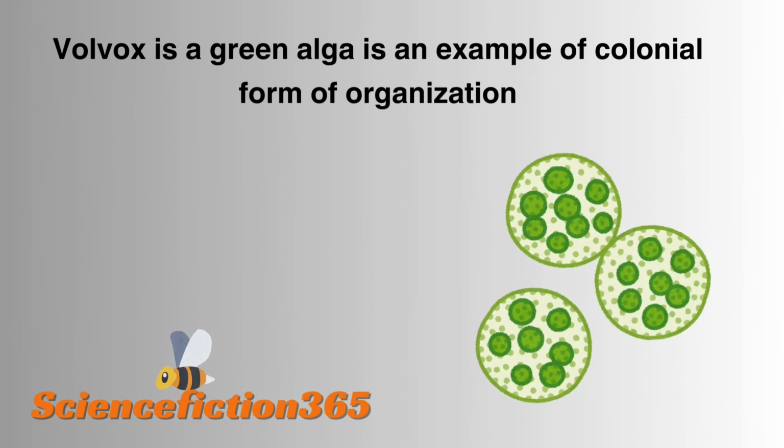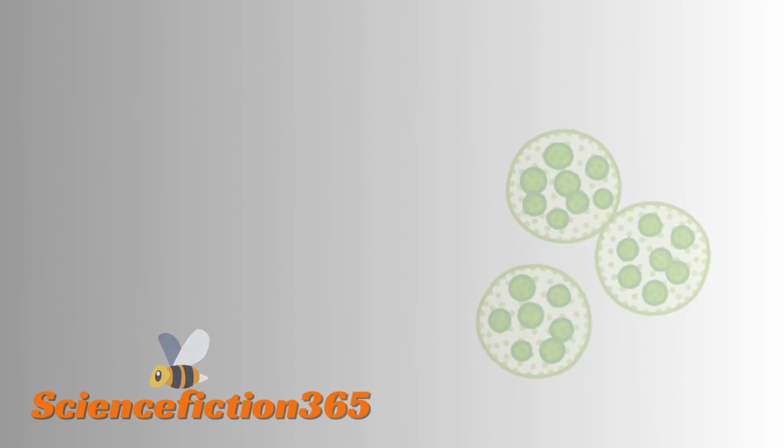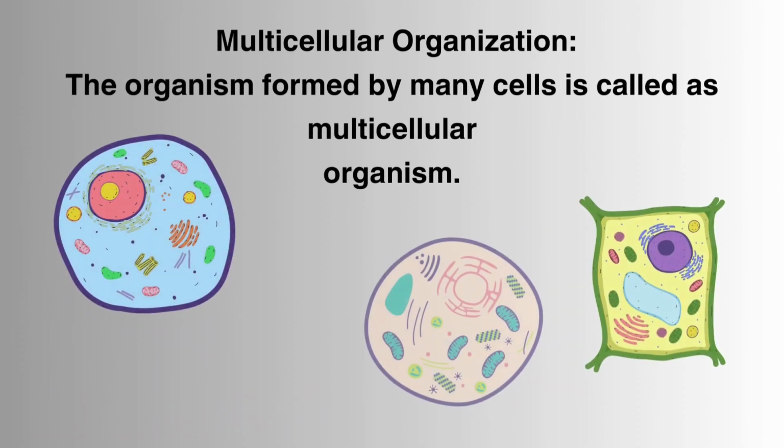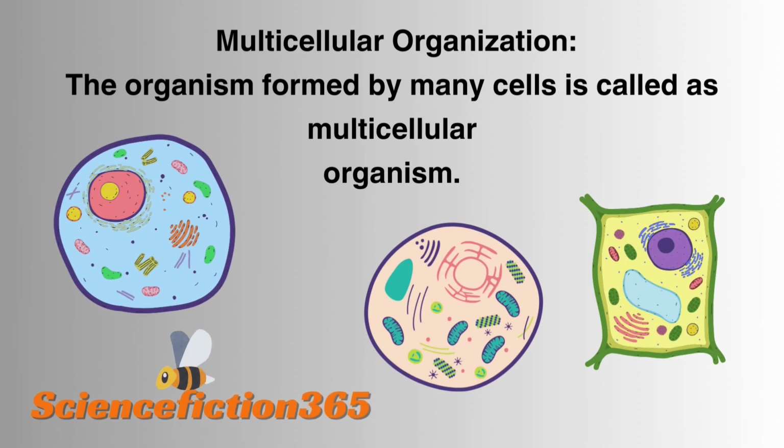The example of colonial organization is volvox. Basically, volvox is a green alga. Algae are mostly plant-like organisms. They are green in color, so they have the ability of photosynthesis. You can also see from the picture of volvox that there are multiple cells inside it and every cell is responsible for a different function.